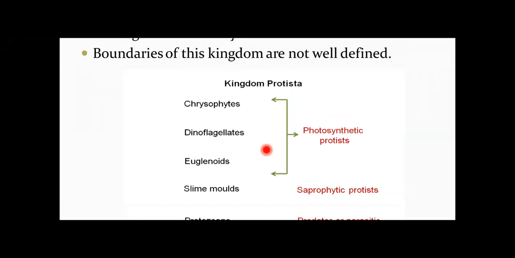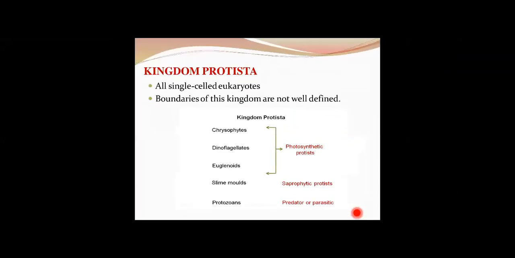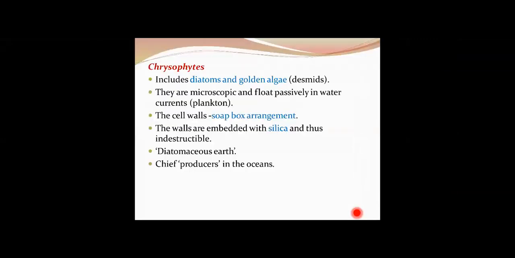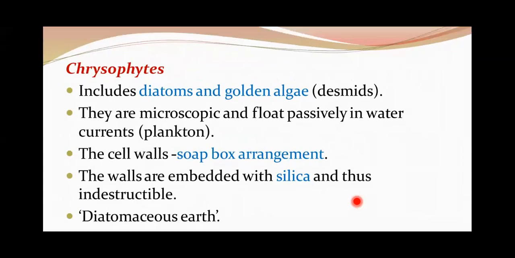In this, chrysophytes, dinoflagellates, and euglenoids are photosynthetic organisms. Slime molds and protozoans, slime molds specifically saprophytes, and protozoans can be considered as parasitic or predator organisms. Both of these are heterotrophic organisms. Now we'll come to these things one by one. Chrysophytes, let us quickly come to chrysophytes. So what are these chrysophytes? It includes diatoms and golden algae, what you call desmids.